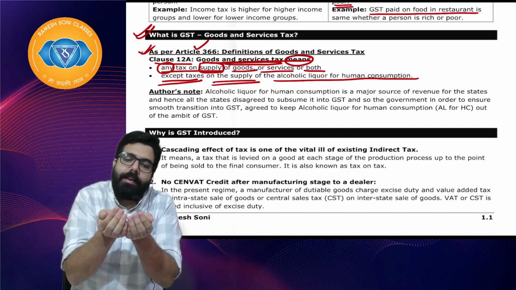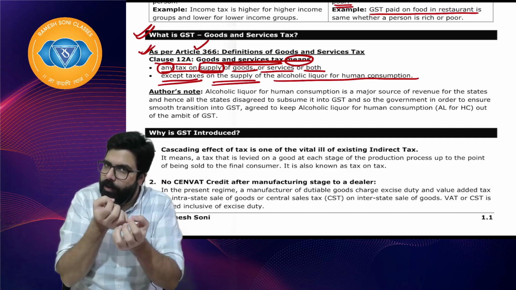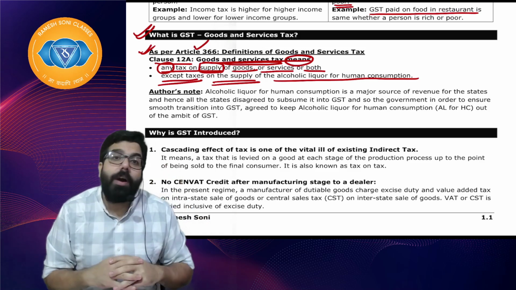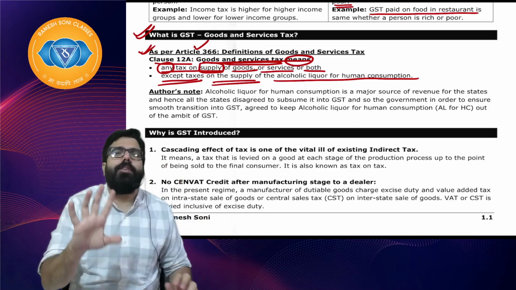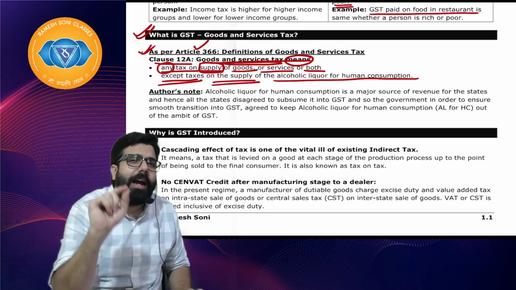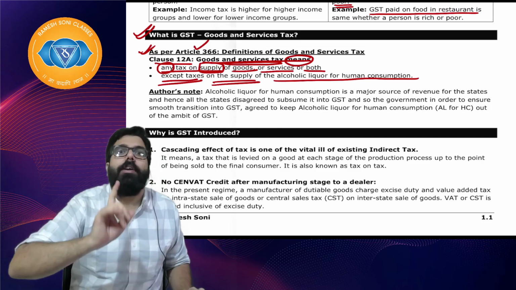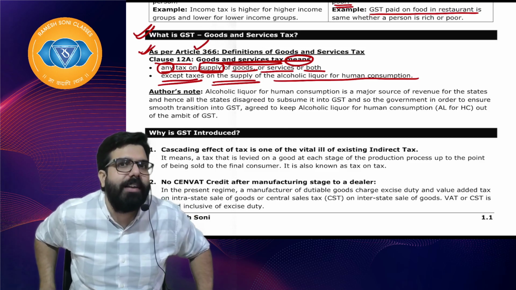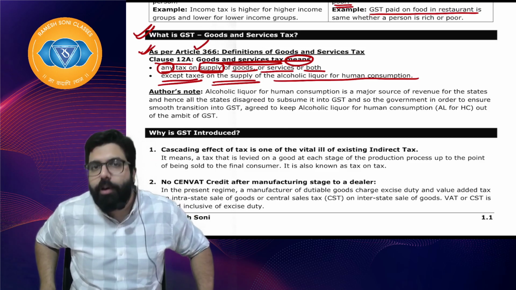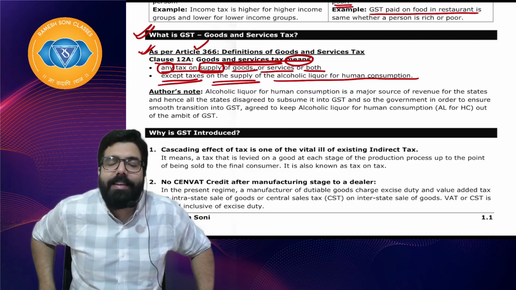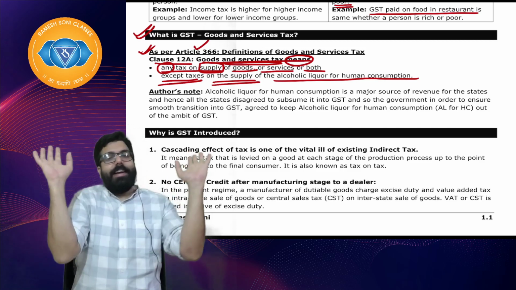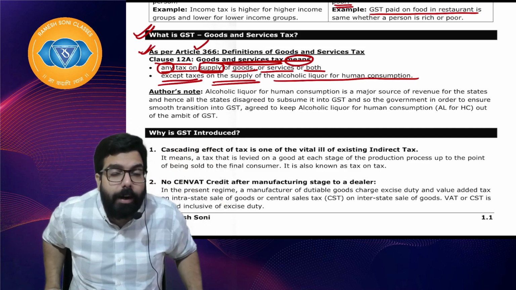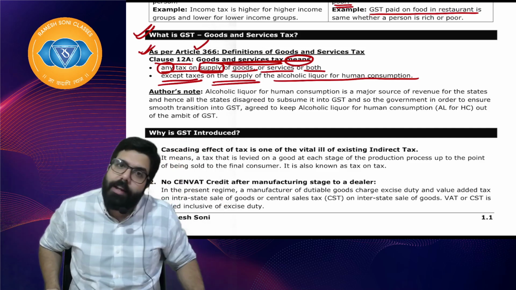Now whenever GST is collected on a transaction, 50% goes to the state government, 50% goes to the central government. Now what happened over here? States said, see sir, we can leave all the taxes but not the tax on alcoholic liquor. On alcoholic liquor, the state has the power to charge state excise duty. Whenever alcoholic liquor is manufactured in a state, the state has the power to charge state excise duty.